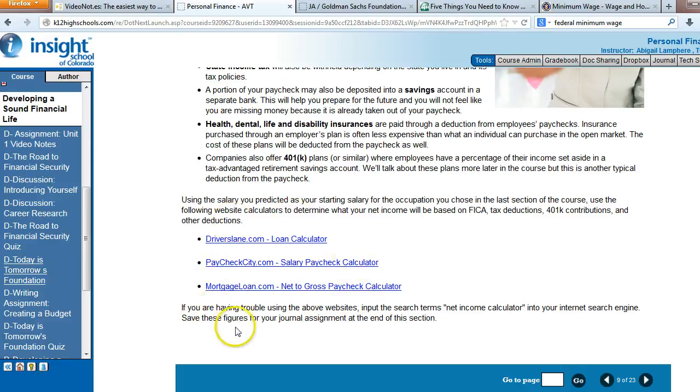So you're going to have to calculate what's coming out for taxes and deductions. So check out those links to see more about those calculators.